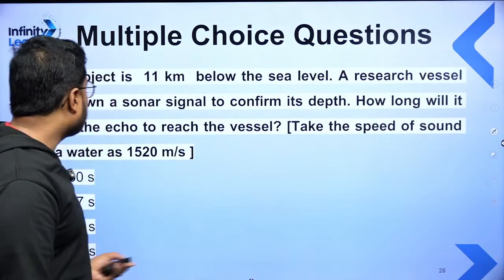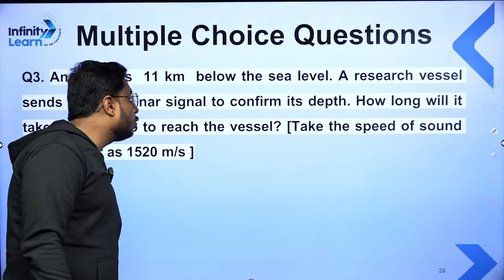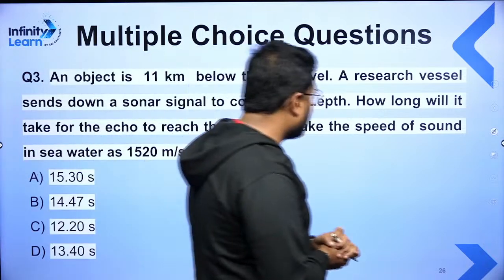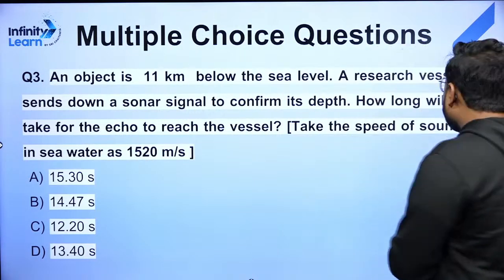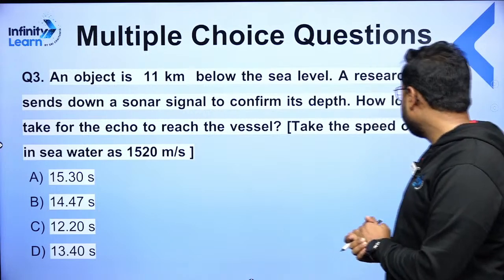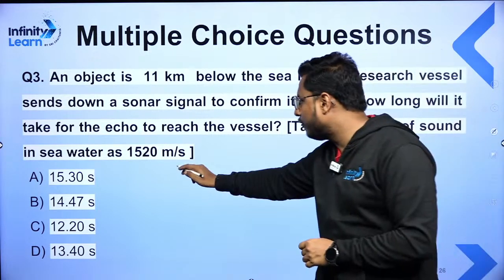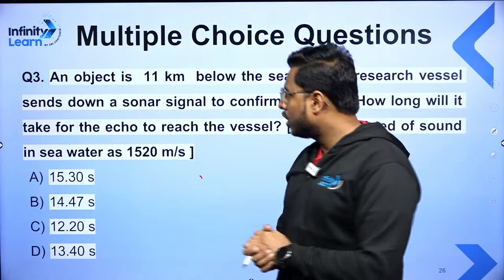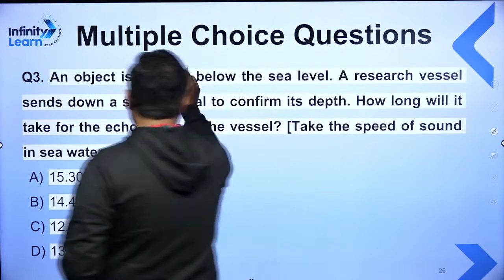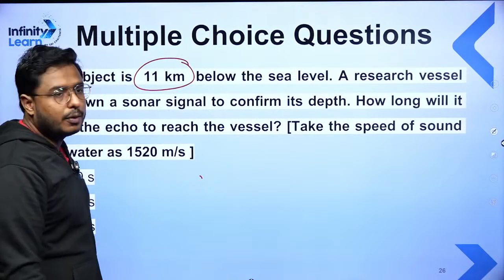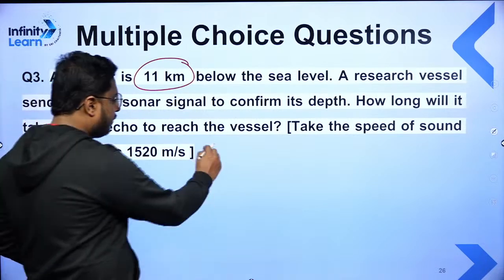Moving ahead with the next question. An object is 11 kilometer below the sea level. A research vessel sends down a sonar signal to confirm its depth. How long will it take for the echo to reach the vessel? Take the speed of sound as 1520 meter per second. Again, the same kind of concept. Depth is given to you, 11 kilometer. The object is 11 kilometer below the sea level. Again, the same formula we need to use.